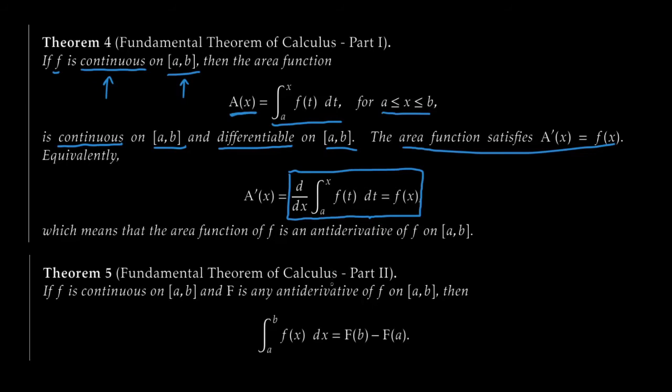The second part took it kind of the other direction. So part two of the fundamental theorem, we started with pretty much the same thing. We had f, a continuous function on the closed interval from a to b, and we took big F to be any, literally any one you want, any antiderivative of little f on that same interval. Then what we got out was a way to compute definite integrals.